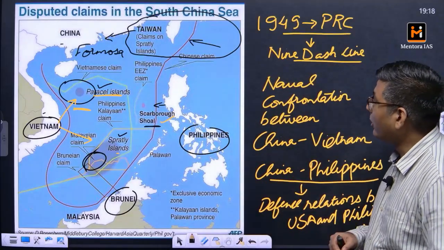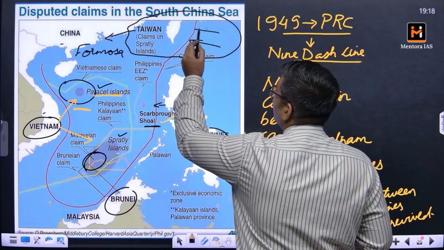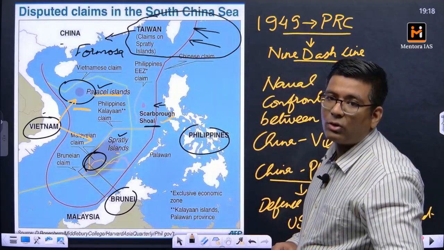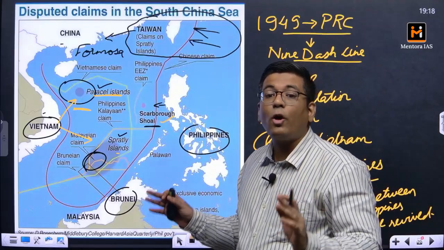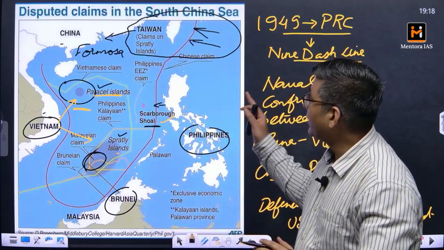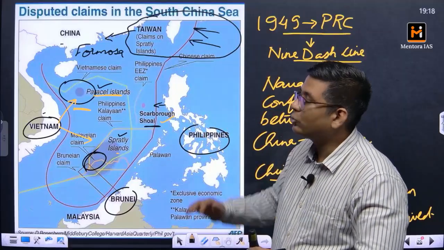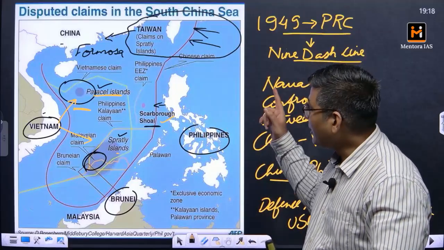Now why exactly do all these things matter? First of all, this particular region that you are seeing here was the first evidence of a good amount of oil. Crude oil reserves were estimated to be found in the East China Sea, very close to Taiwan. So that was the first thing.